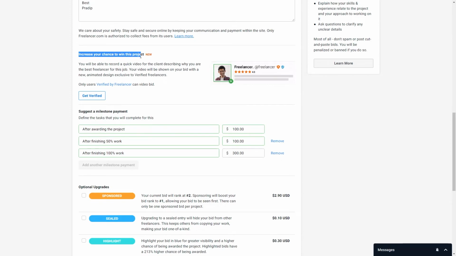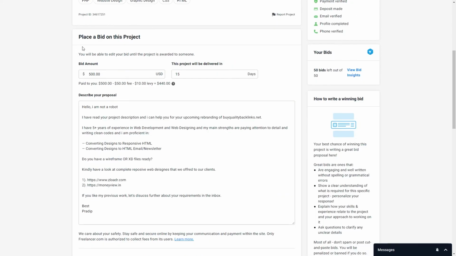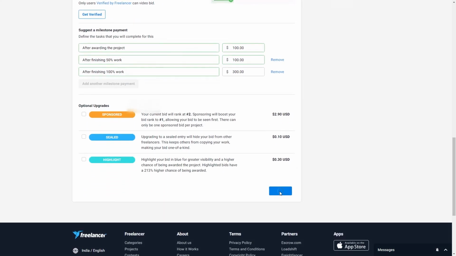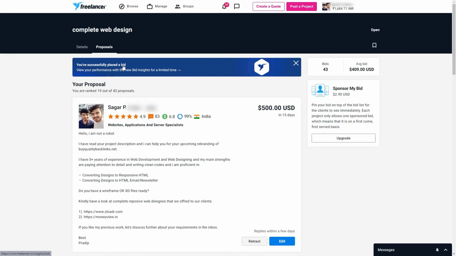This is the new feature, guys, that Freelancer has just introduced for bidding, and that is video bidding. You will record a video and mention your skills, the client's requirement and the things that you can offer to the client. This will be really good news for all those beginners who want to work as a freelancer, because this feature is going to help them a lot. After filling in all the necessary information here, we press this button, and as you can see, we have successfully submitted the bid.